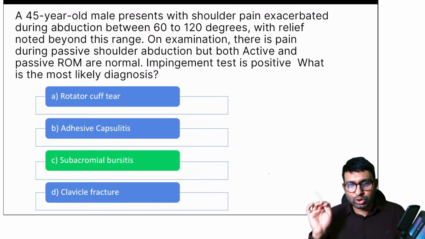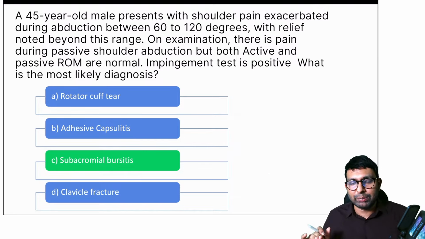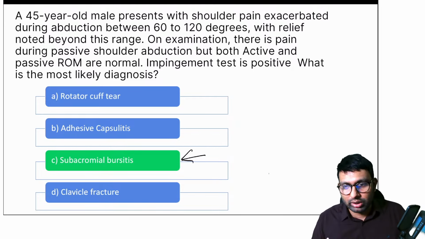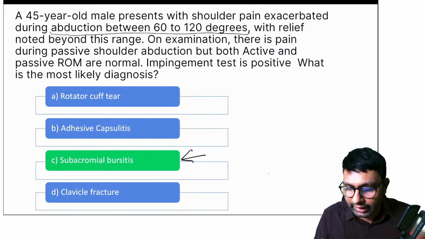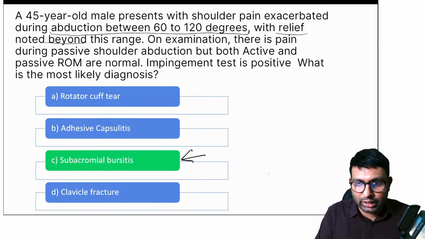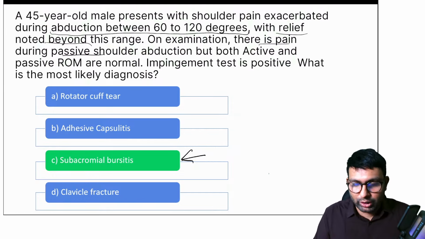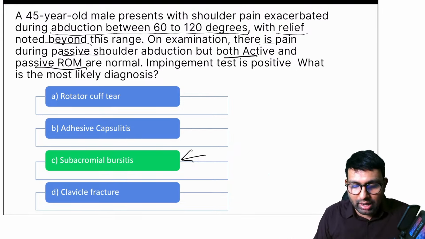So in the options, if you see, the only condition causing painful arc syndrome was subacromial bursitis. Now, as Dr. Jain said, I will explain all four keywords. One keyword I've already explained: abduction between 60 to 120 degrees with relief beyond this range of motion. That is clear. Next is pain during this movement. When you are doing passive shoulder abduction, there will be pain because there will be impingement. But why have I given that active and passive ROM are normal?